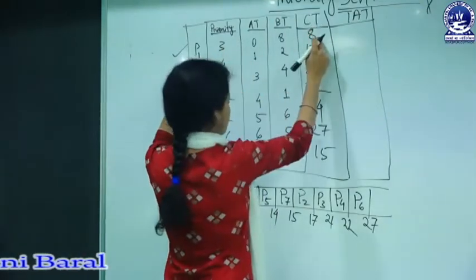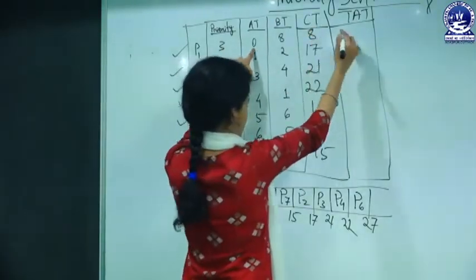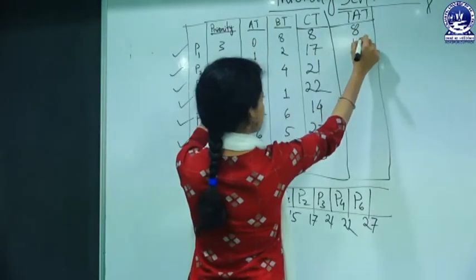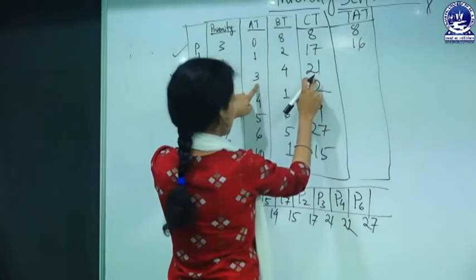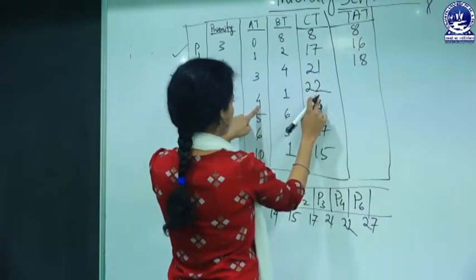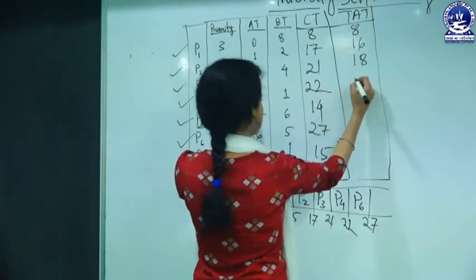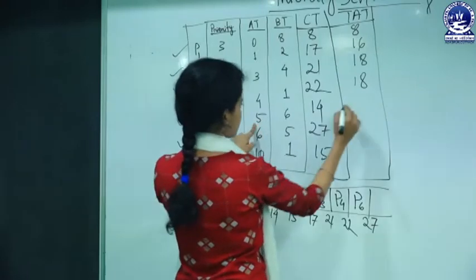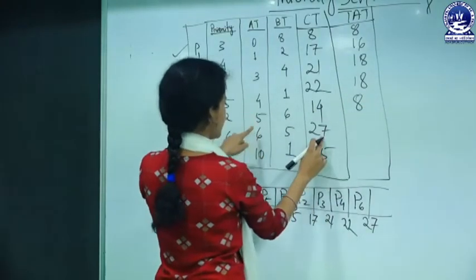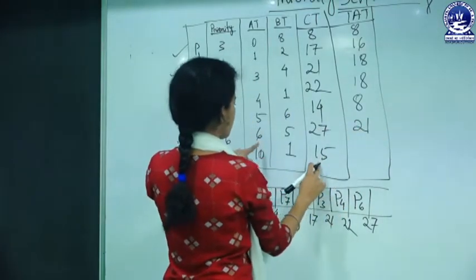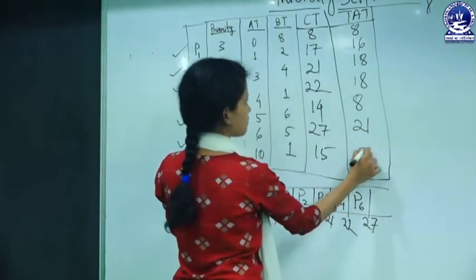For P1, completion time minus arrival time, 8 minus 0, that is 8, 17 minus 1, 16, 21 minus 3, that is 18, 22 minus 4, that is 18, 14 minus 5, that is 8, 27 minus 6, that is 21, 15 minus 10, 5.